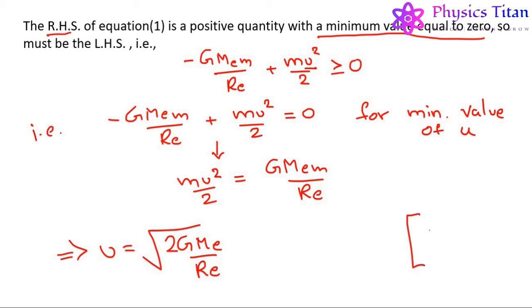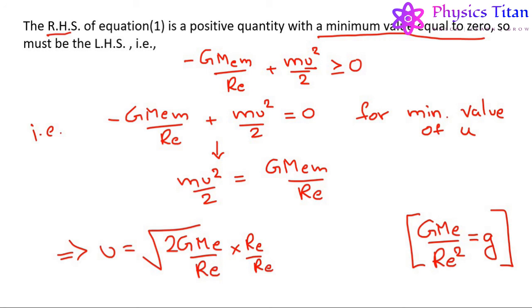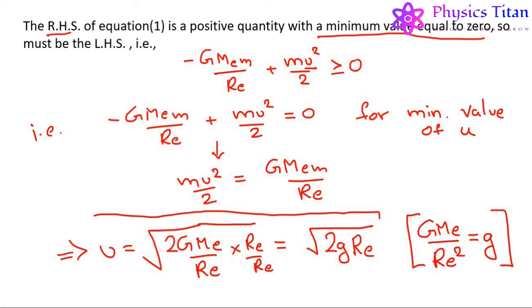Now, we know that G M e upon Re square is nothing but the acceleration due to gravity of Earth. So, if we multiply and divide this equation by Re, we get u equals under root 2 g Re. So, this is the minimum velocity, or the escape speed, required by an object in order to overcome the gravitational field or the gravitational influence of Earth.